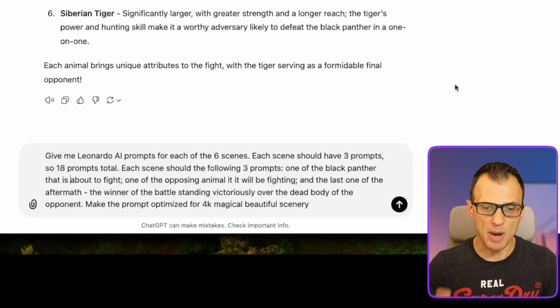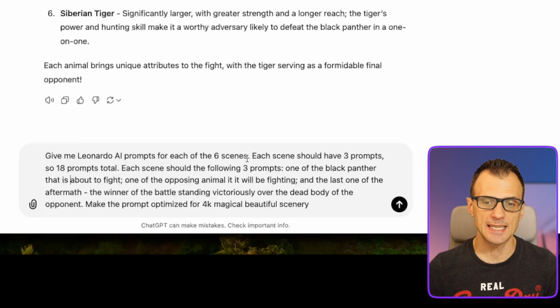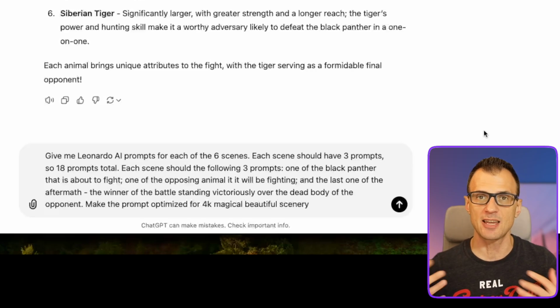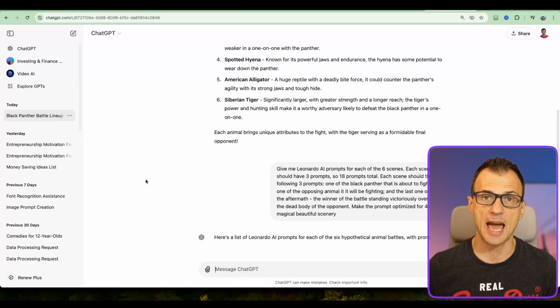All right, so now I'm asking ChatGPT to create these prompts for us. Basically, we're gonna have 6 scenes, and you can read this prompt in detail if you would like, but I'm asking essentially for 3 prompts for each scene: the Black Panther before the fight, the opponent, and then the aftermath of the fight. So let's click enter, and we're gonna get our prompt here.